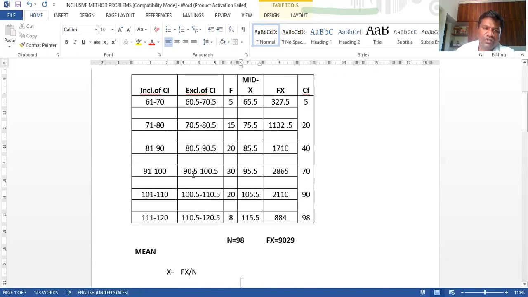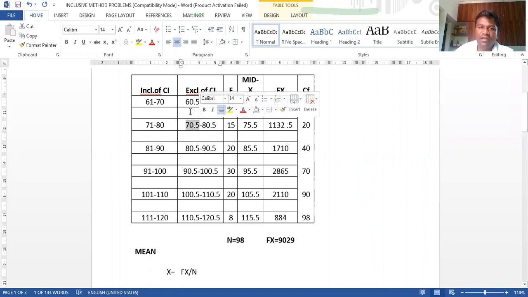Once you convert from inclusive to exclusive, the frequency you can take as it is. Here you can look, guys, 60.5 to 70.5. The upper limit of the first class interval is the same as the lower limit of the next class interval.